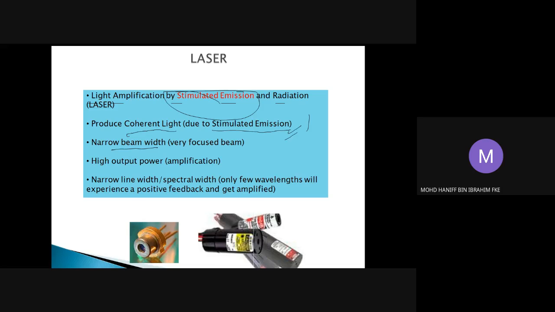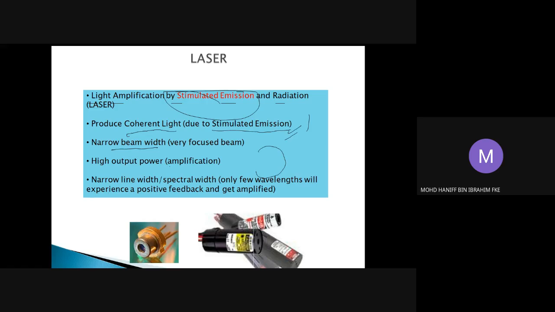Remember that the profile of light generation of the LED is a cosine profile, as we learned last time. So it is not focused in terms of beam generation. These are the things we can compare between the LED and the laser.